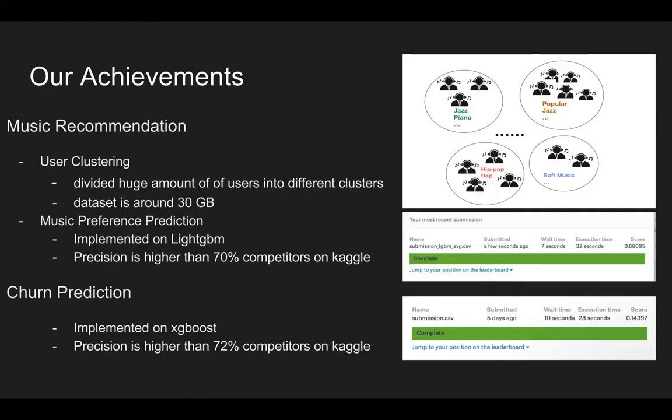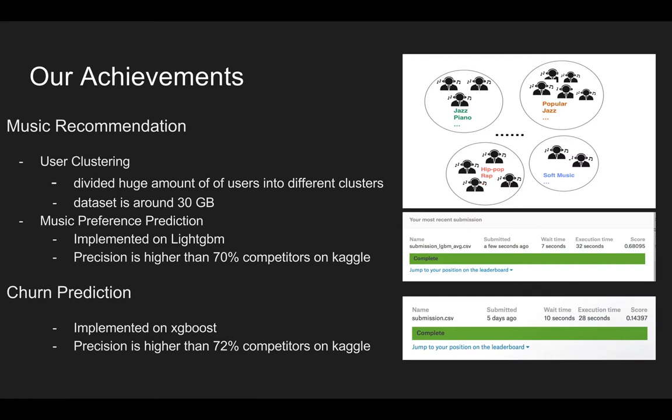Our achievement is composed of two parts. The first one is the music recommendation system. In this part, we first divide a huge amount of user data into different clusters, because our dataset is extremely large, about 30 GB. So we have to divide the users into small clusters to make our recommendation system more efficient.